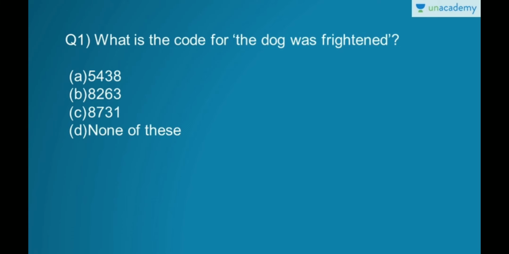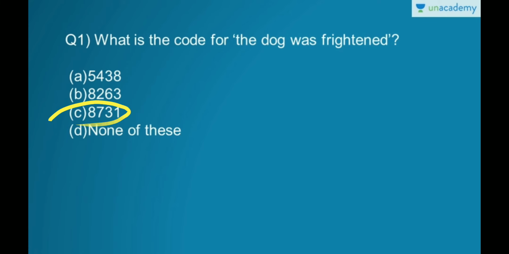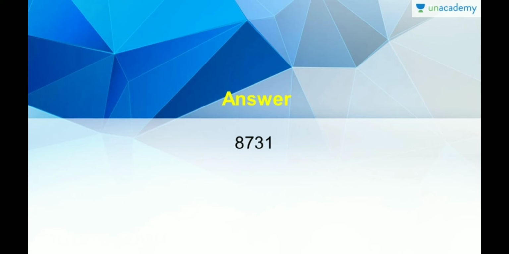Now the dog was frightened, right? The means 1, dog means 3, was means 7, frightened means 8. So 1, 3, 7, 8. It is in option C. So our answer is option C, that is 8, 7, 3, 1.